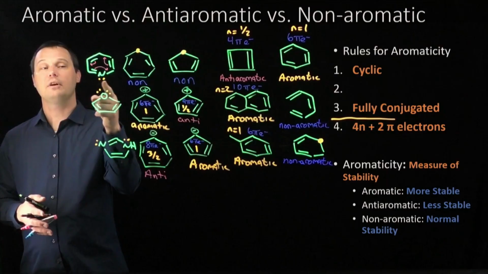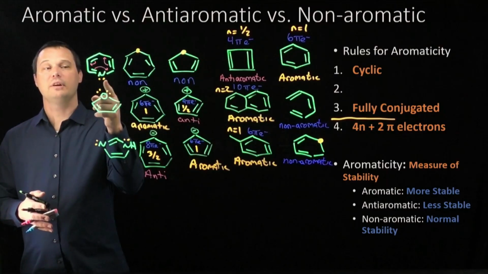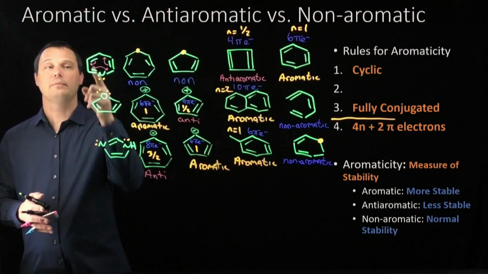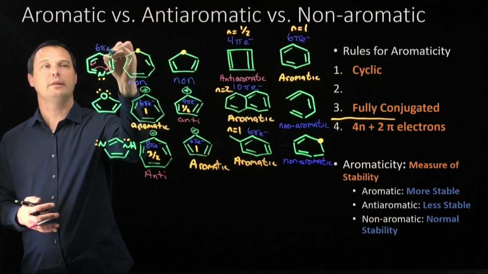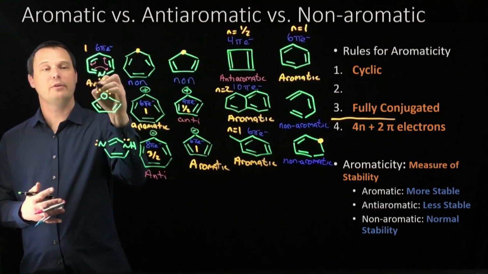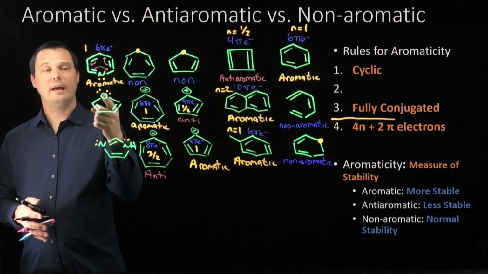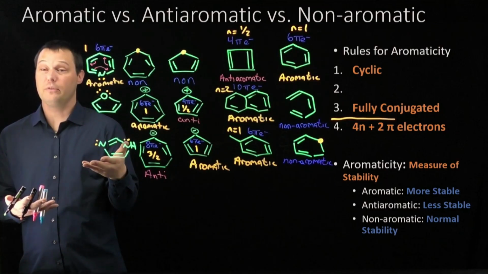The lone pair of electrons are not in a p orbital, they're in one of nitrogen's sp2 hybridized orbitals. These electrons therefore do not contribute to the pi system, and pyridine from the 3 pi bonds has 6 total pi electrons in its molecule. As we've seen before, that means n equals 1, and yes, pyridine is aromatic. For a molecule like furan, the oxygen has 2 lone pairs. Can any of them contribute to the pi system? Can both of them? Let's find out.